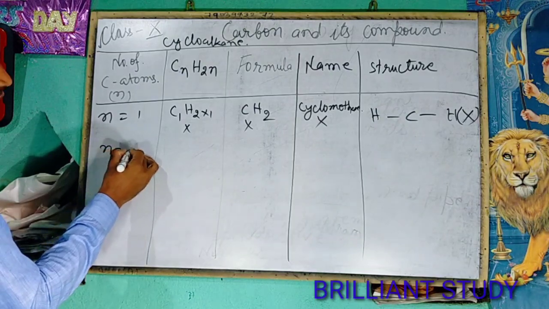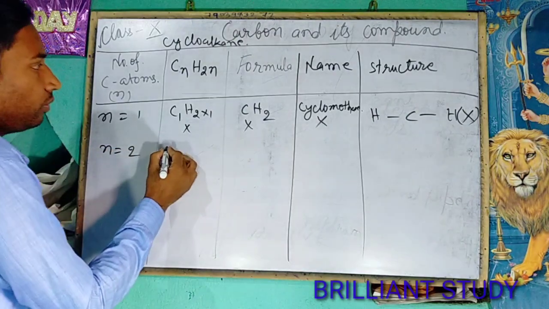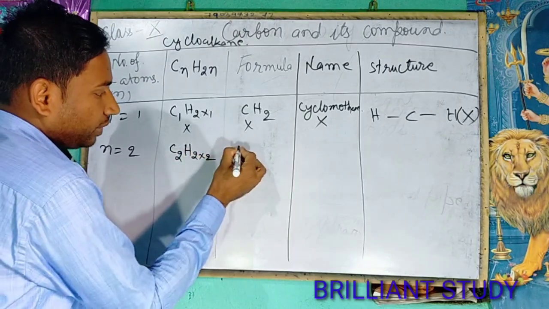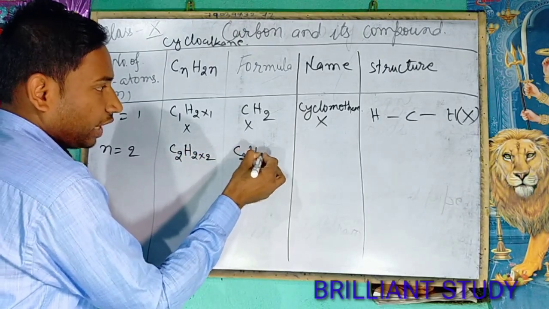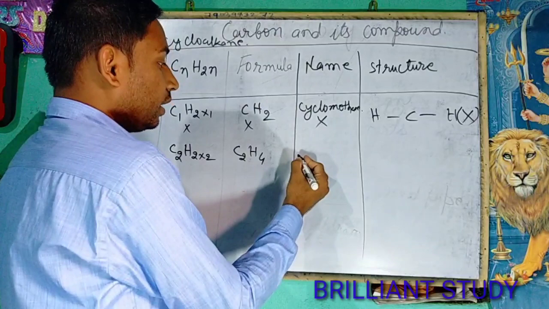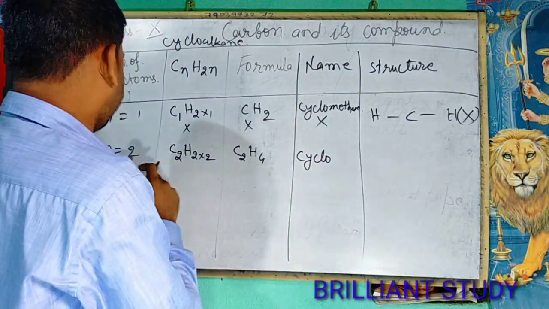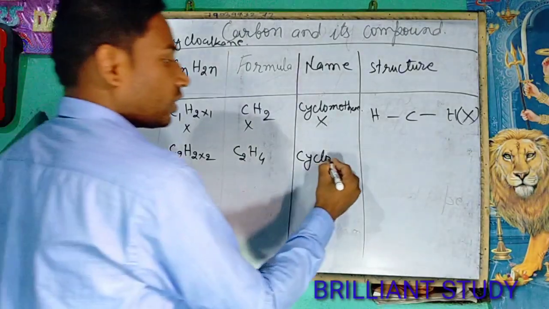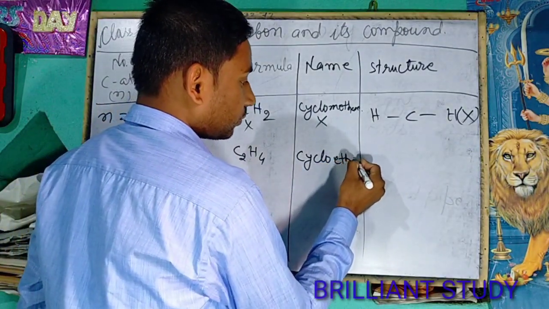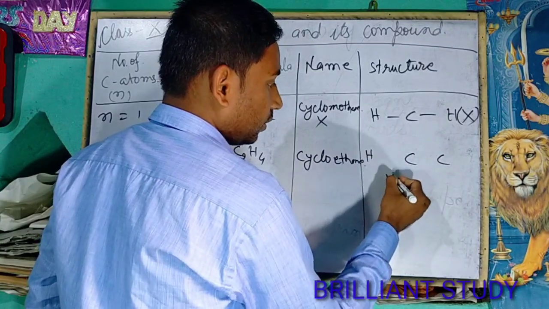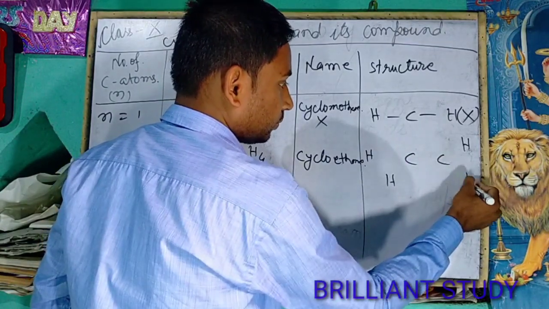Now take n equals 2. The formula will be C2H2 into 2, that means C2H4. The name should be cyclo, and the number of carbon atoms is 2, so cycloethane. And it should be this type of structure.